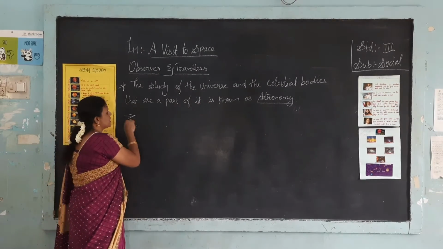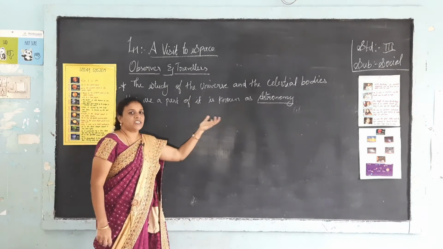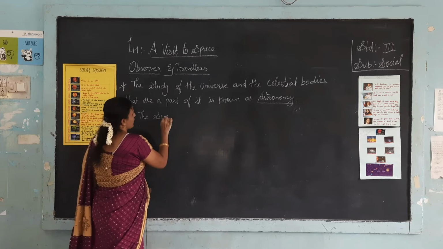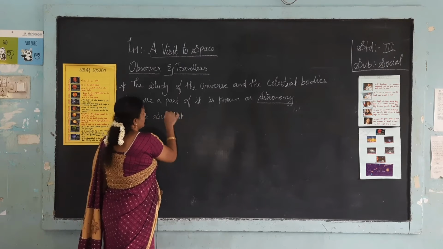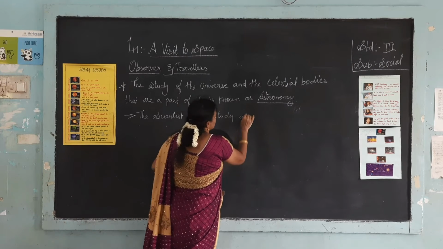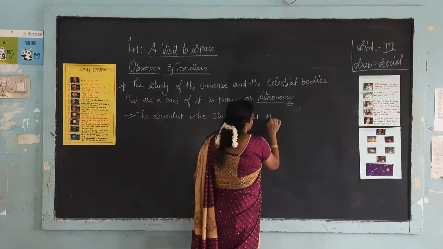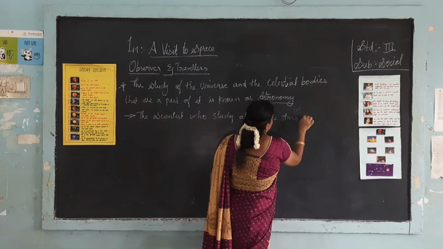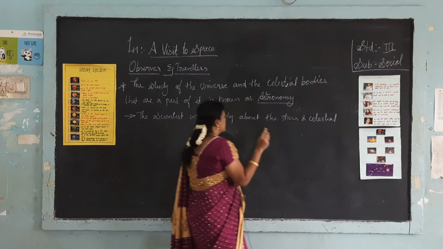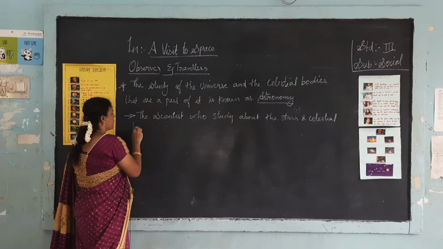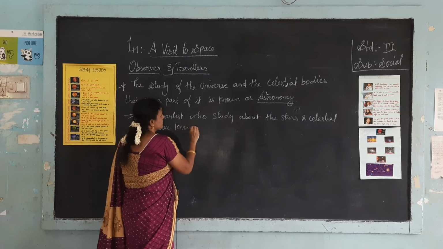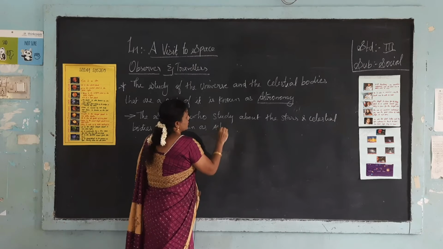The scientist who studies the stars and the celestial bodies is known as an astronomer.